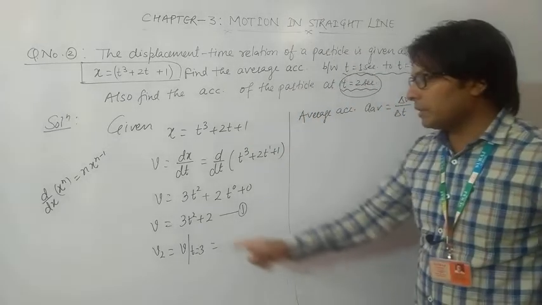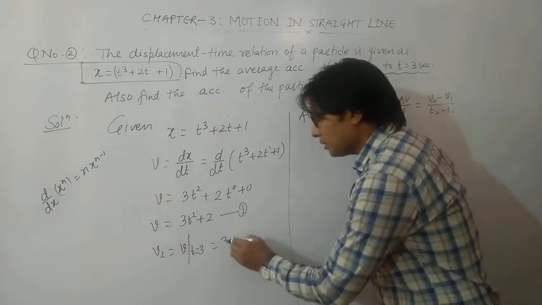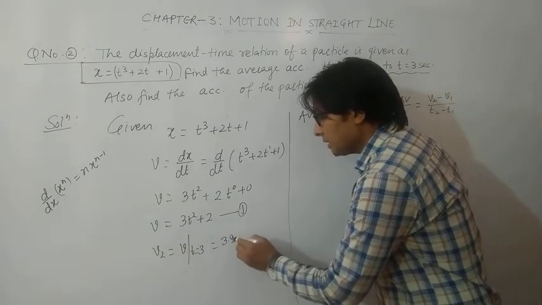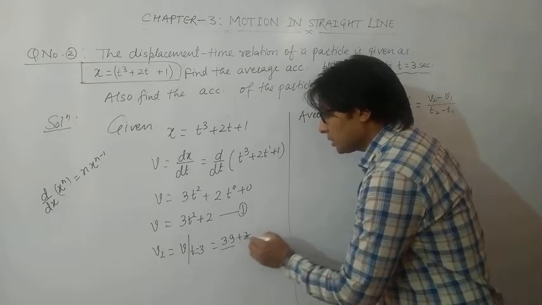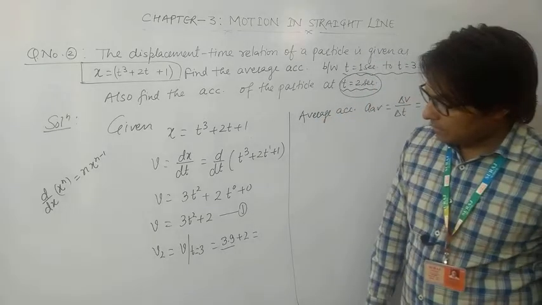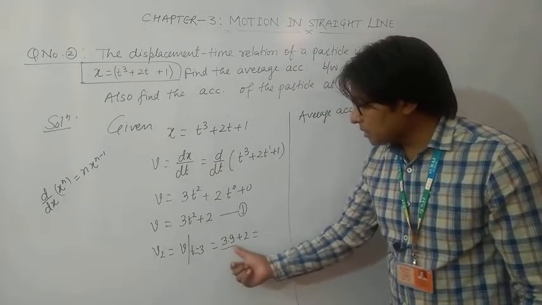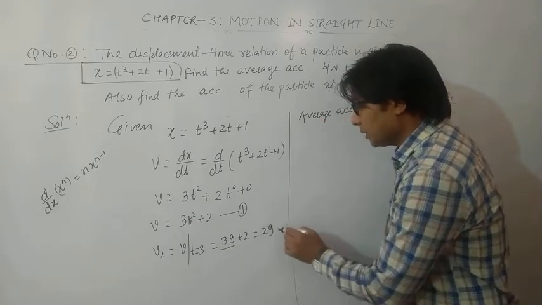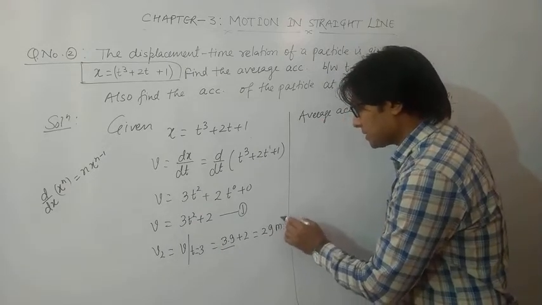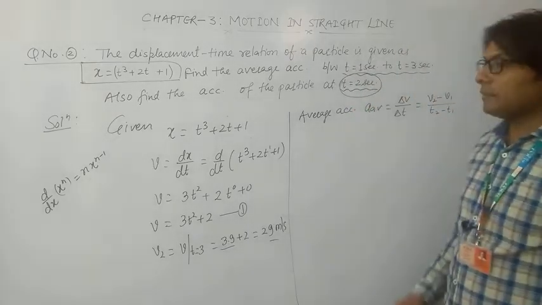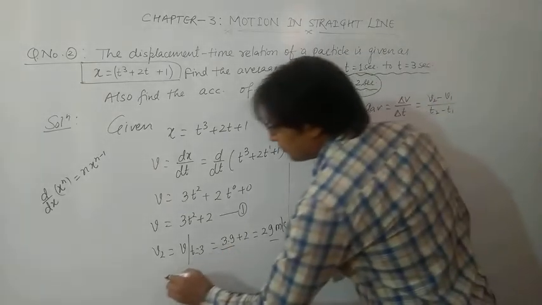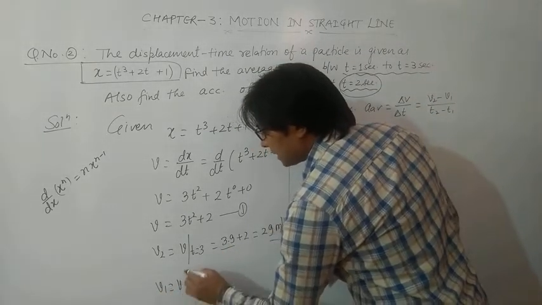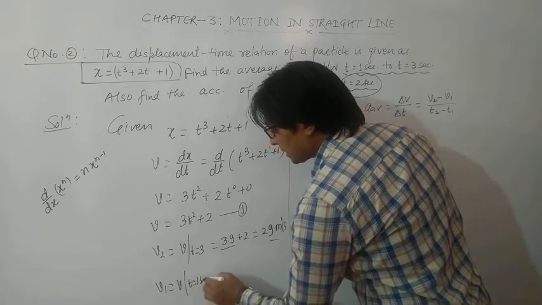So if I put the value of t as 3 here, so 3 into 3 square, that is 27 plus 2, that is 29 meter per second. Similarly, we can find the value of v1, which is the velocity at t is equal to 1 second.